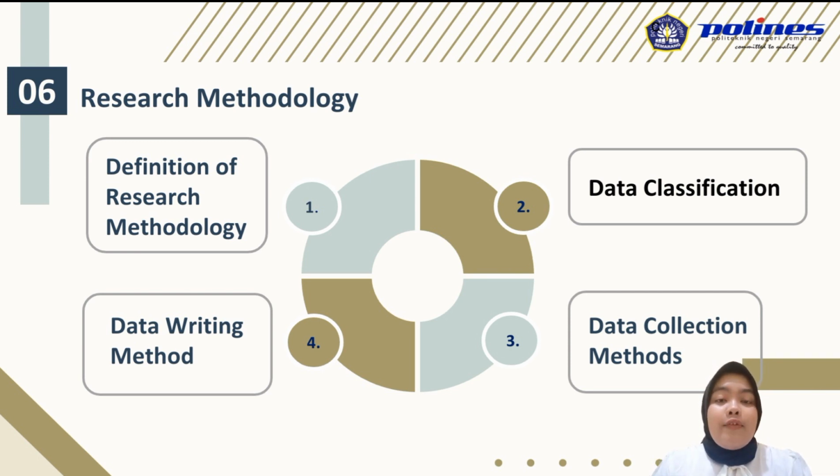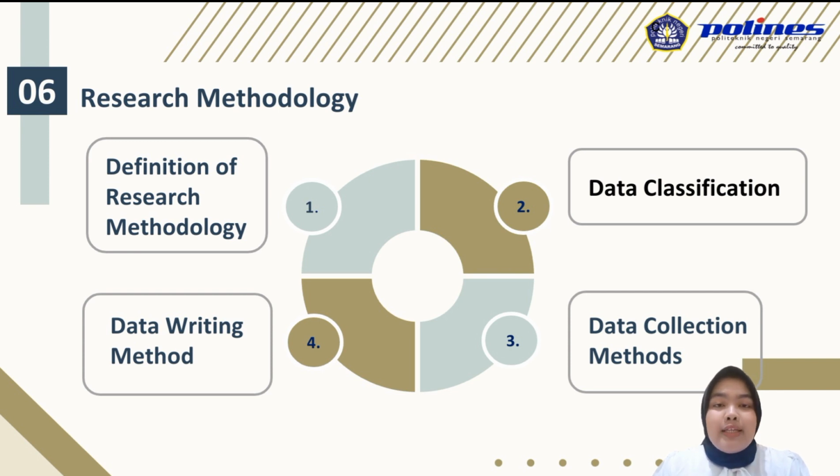First, the definition of research methodology. Research methodology comes from the word methoda, which means method or technique, and logos, which means science. So, research methodology means the study of ways or methods of conducting research.